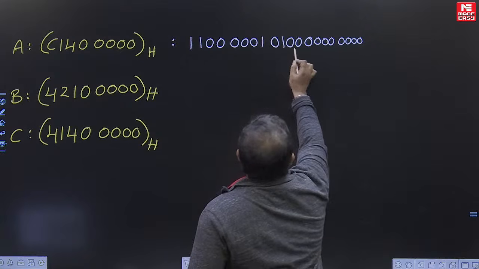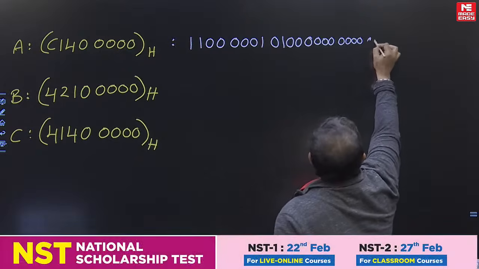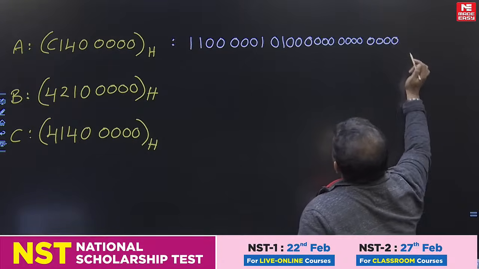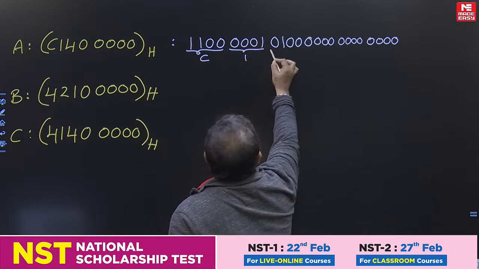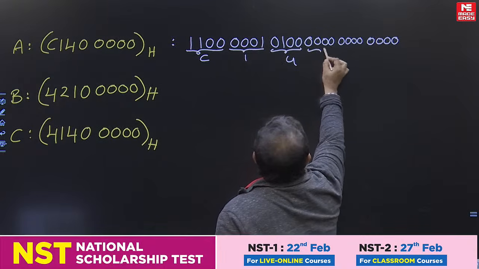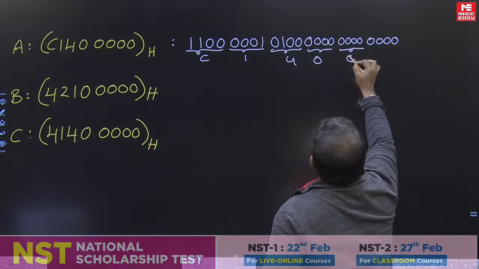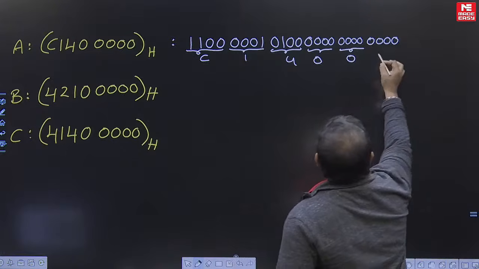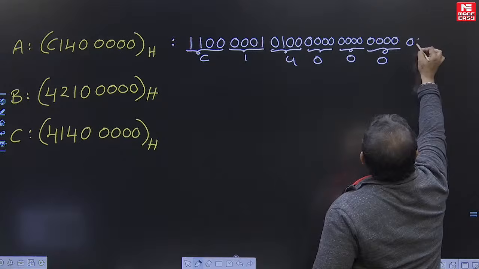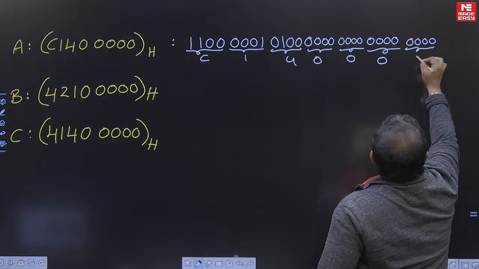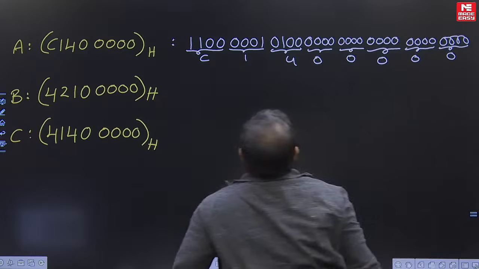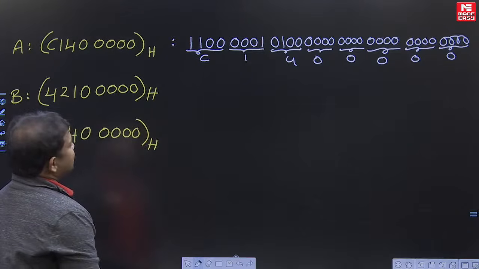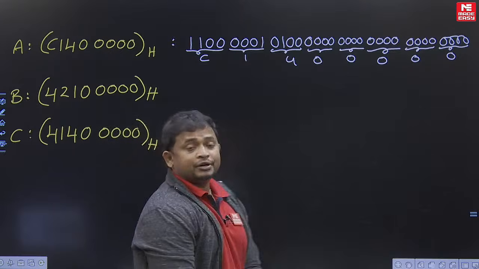Four bits and 4 bits: this is C, this is 1, this is 4, 0, 0, and remaining all are zeros. This is the data given. Okay students, this is 32-bit data, 32-bit floating point format.